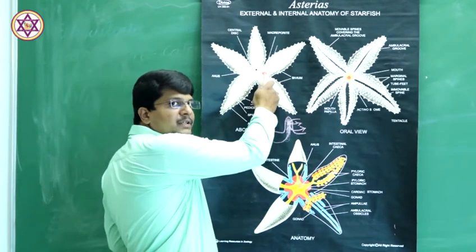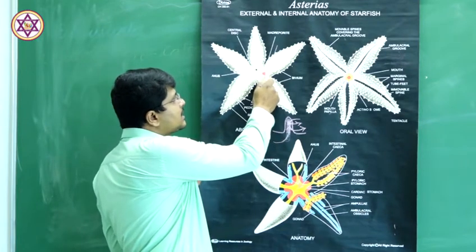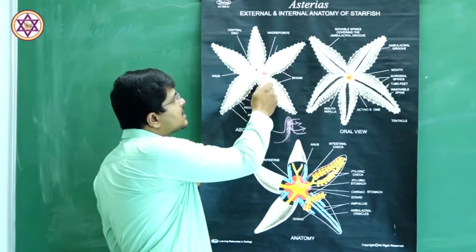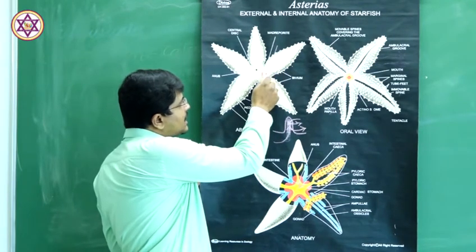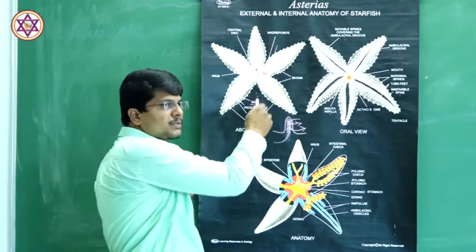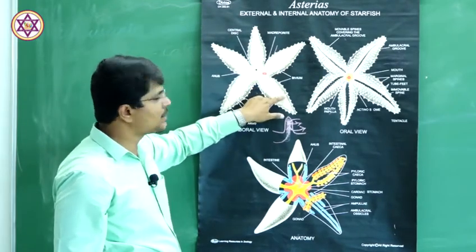The position of the madreporoid is shown here. It lies between the two arms, where two arms join, away from the center and towards the junction of two arms.